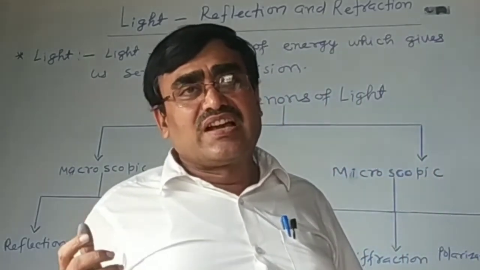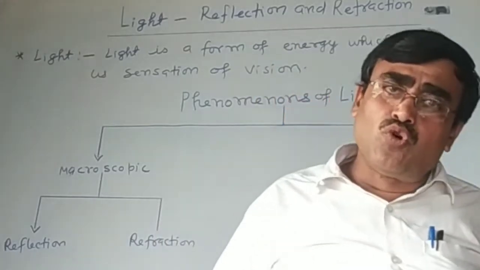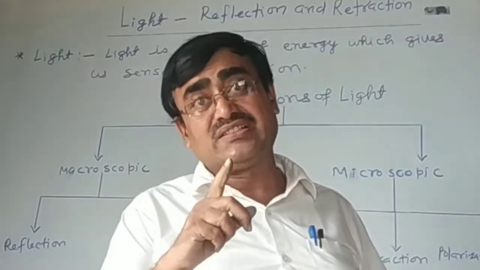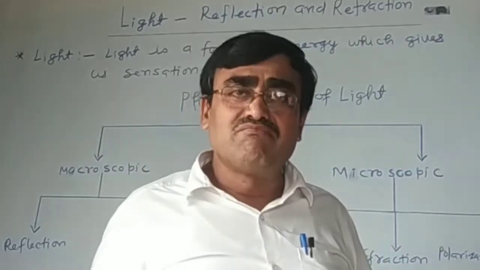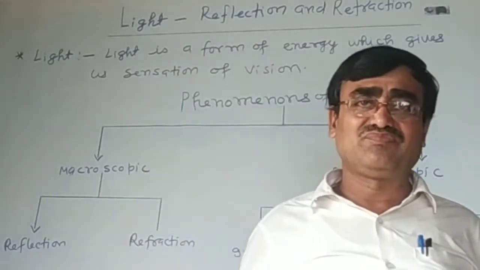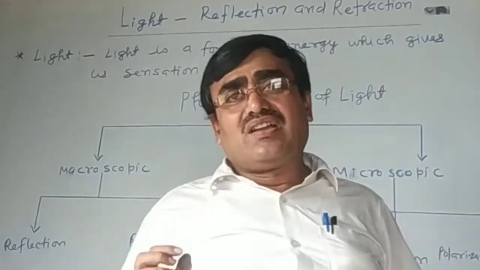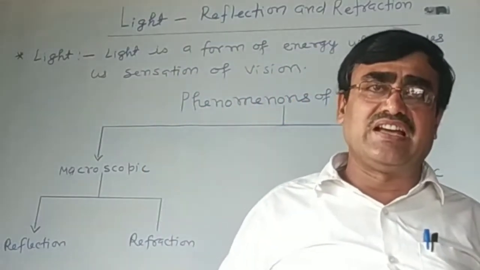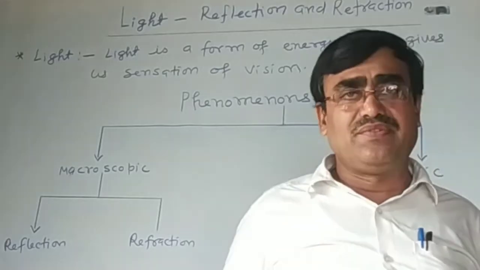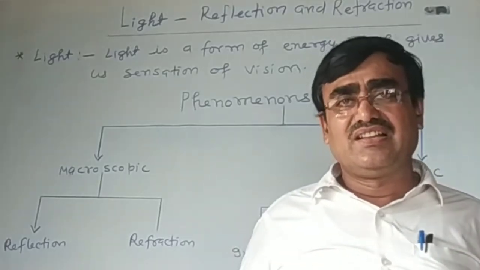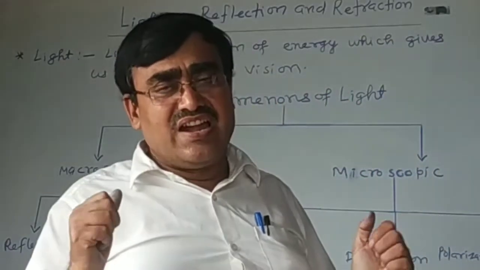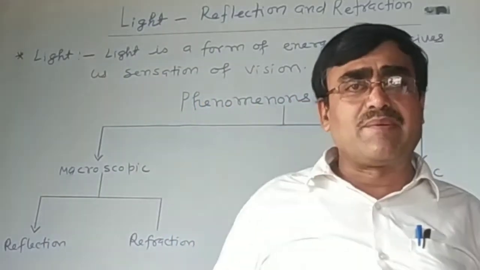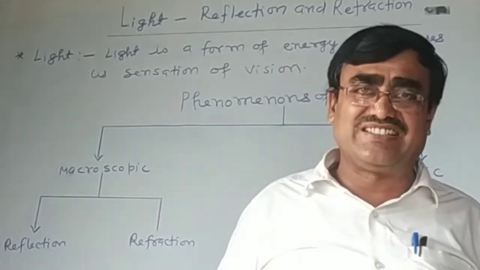Light can easily move in vacuum, while sound is not propagated in vacuum. Light shows both particle nature as well as wave nature. Later, scientists like Huygens gave the concept of the wave nature of light.